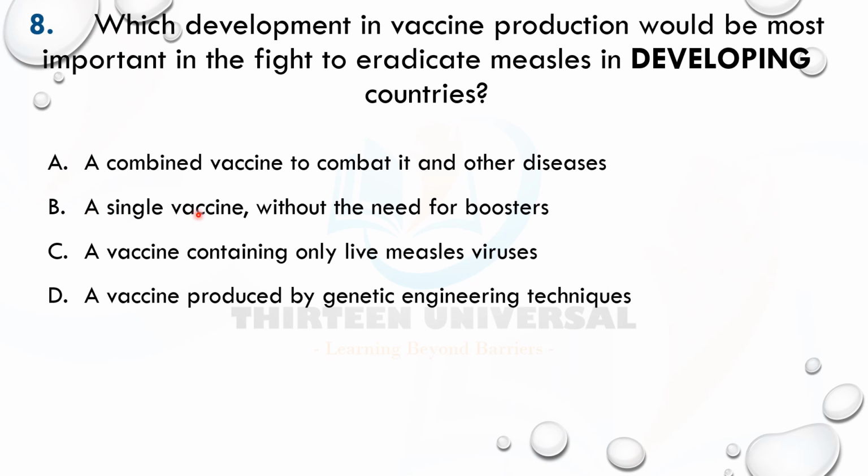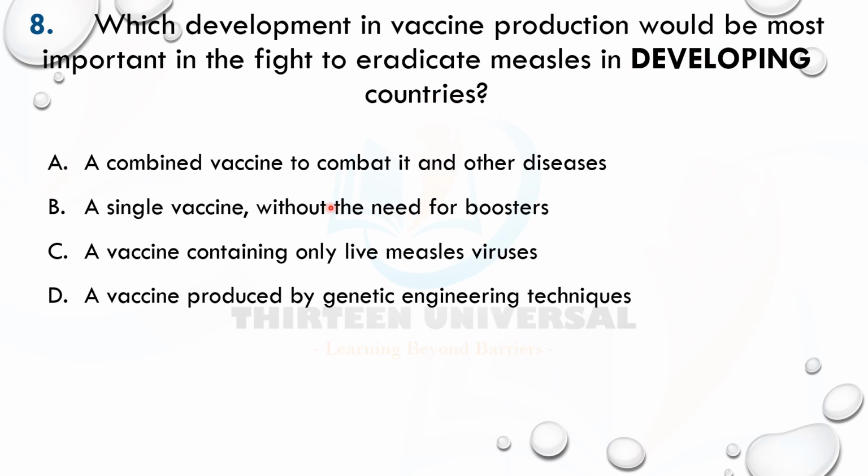So B says a single vaccine, good, to avoid allergy and antagonistic effect of different vaccines or multiplied side effect of different vaccines. All right, so single vaccine, without the need of boosters. Yeah, we don't need boosters, because if you can do that, that would be fantastic, because it is already difficult to carry out immunization program effectively in developing countries.